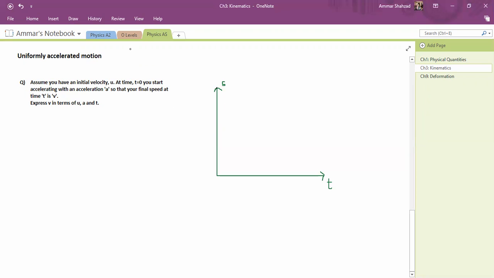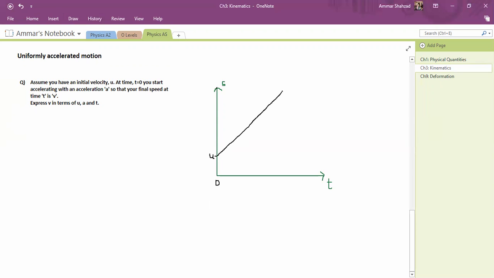So what they mean is at time t equal to 0. t equal to 0 basically means this vertical line. We start with some initial velocity u. This is the velocity that we have over here. And then our velocity increases. We start to accelerate like this in a straight line because the acceleration is constant.